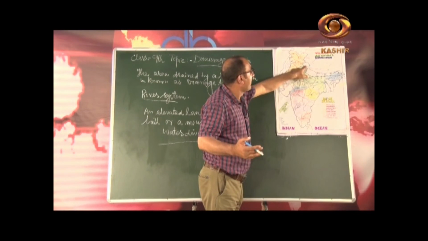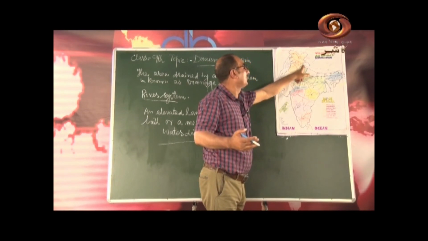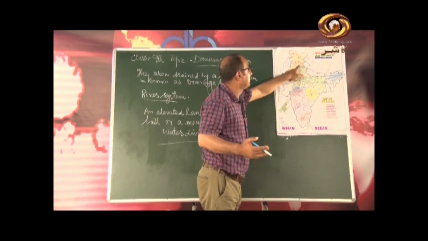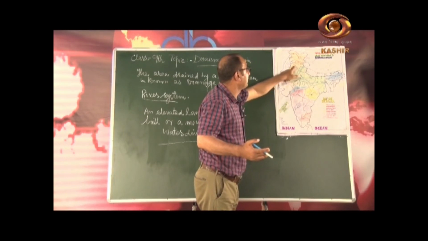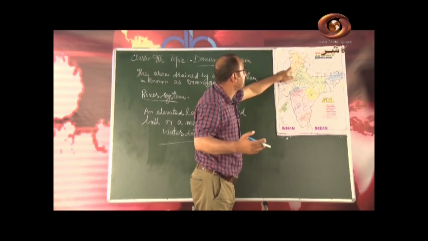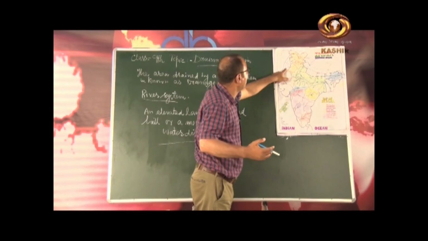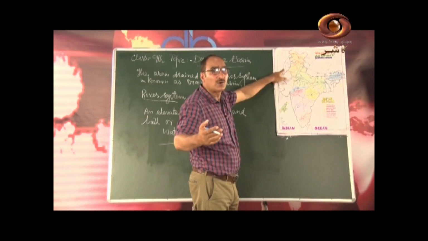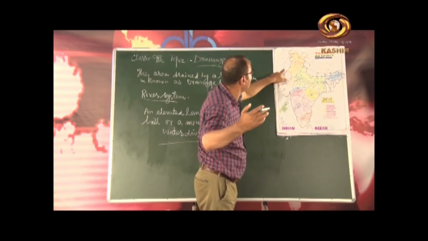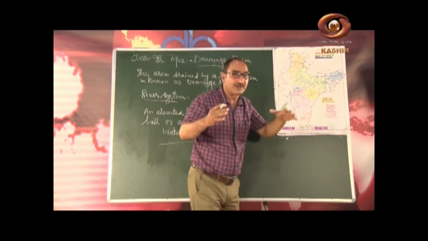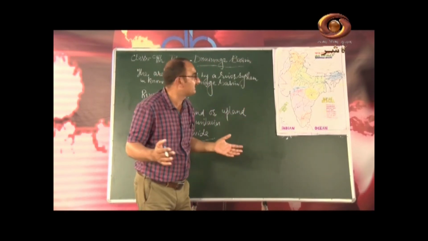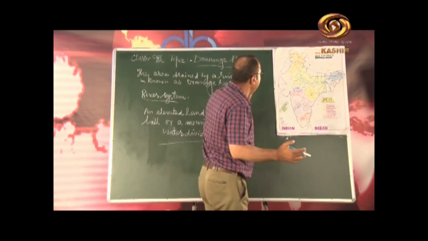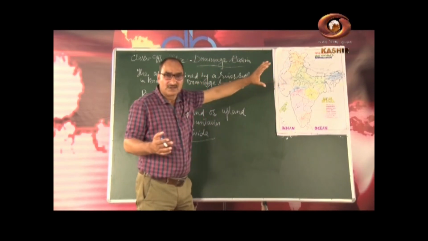This river enters India in Himachal Pradesh, then goes to Punjab and then Haryana, then leaves Haryana and enters Pakistan, and here it meets river Indus near Mithankot in Pakistan. The length of river Satluj is 1450 kilometers.